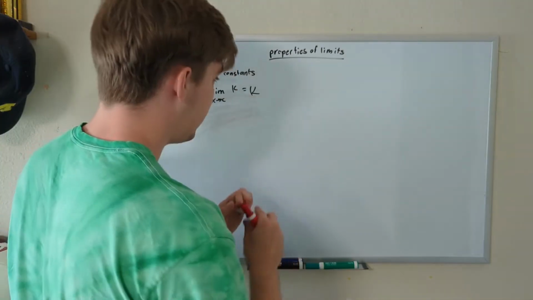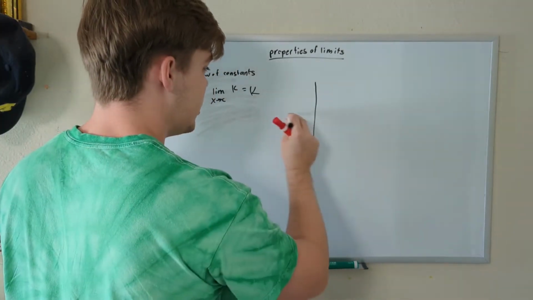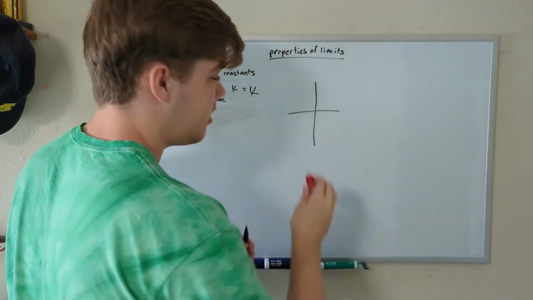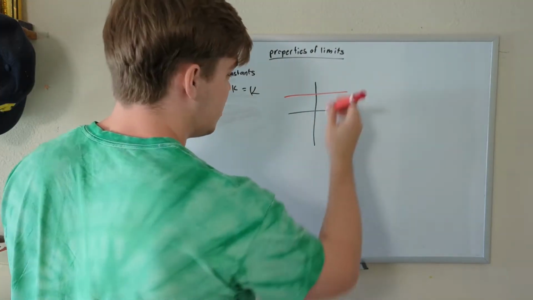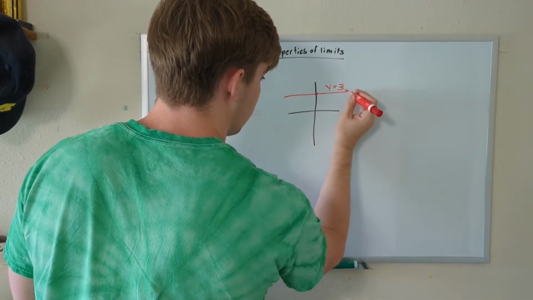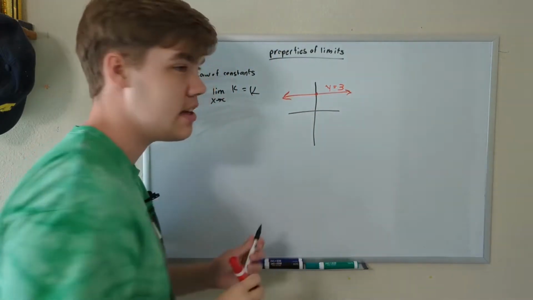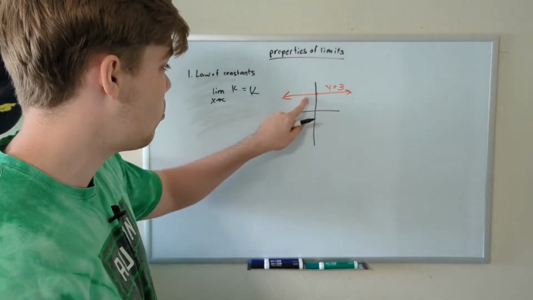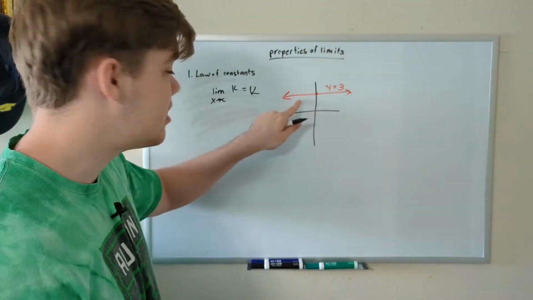If we have a graph such as this, a constant function looks like this. Let's just say this is y equals 3. The constant function y equals 3 from negative infinity to infinity looks like that. So no matter where you approach along this line, you're just going to get 3.